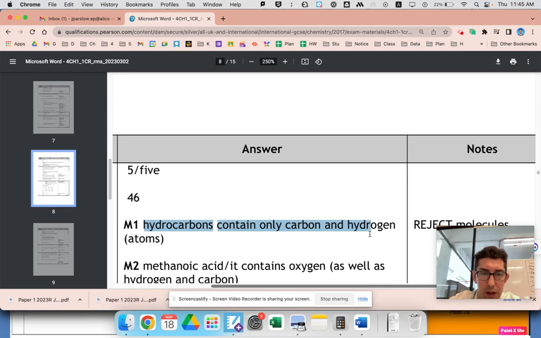Hydrocarbons contain only carbon and hydrogen. Methanoic acid contains oxygen. Yeah, we're good.